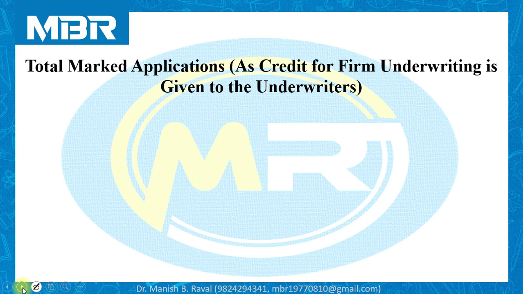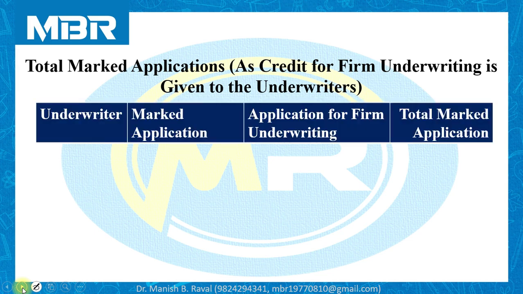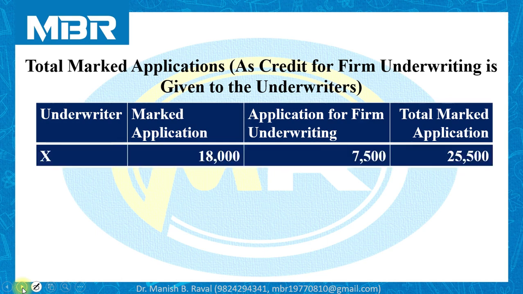Total marked applications, as credit for firm underwriting is given to the underwriters. How to calculate total marked applications? As I discussed in a previous session, it is a very structured approach and calculation. Underwriter in the first column, marked applications received from the public in the second column, applications for firm underwriting by the underwriters in the third column, and total marked applications in the fourth column.